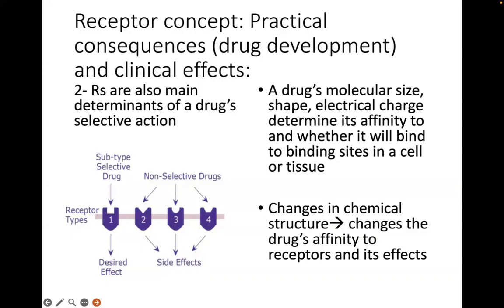Because it does not recognize or distinguish between the beta 1 subtype and the beta 2 subtype, which is in the bronchiole. So consequently, if you give this non-selective blocker like propranolol, and your hypertensive patient happens to be asthmatic or to have hyperreactive airways, then there's a danger of causing the bronchioles to constrict. So they have developed changes in the structure of beta blockers so that we now have selective beta 1 blockers.